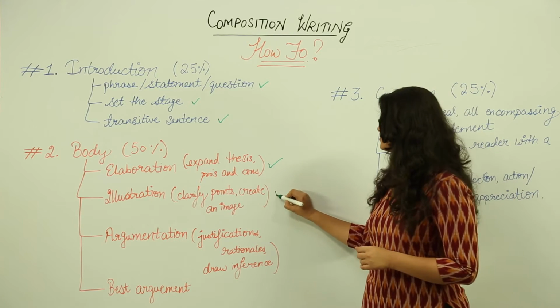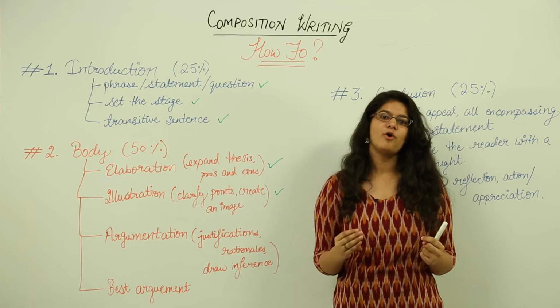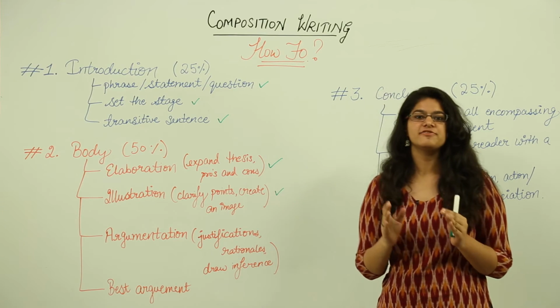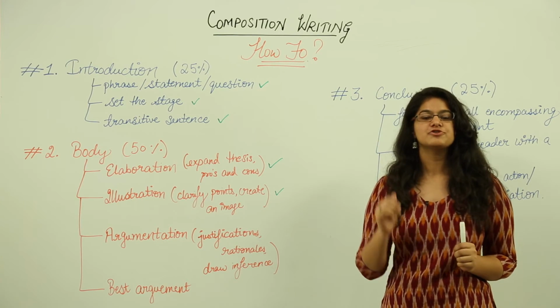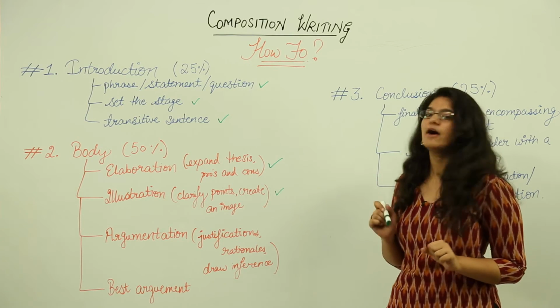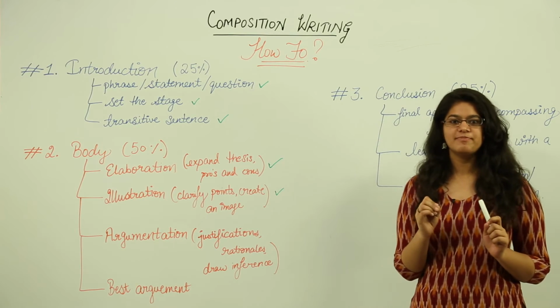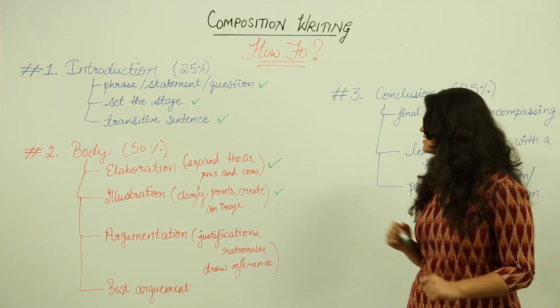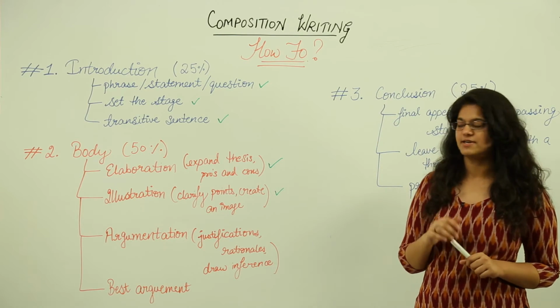Next, illustrations. Whenever you read something, it is very important that you create an image in the mind of your reader. The reader should imagine whatever you are writing. It should go on inside his head. And how do you do that? You do that by illustrations. So illustrations are basically descriptive writings. So you clarify points and you create an image in the mind of the reader.